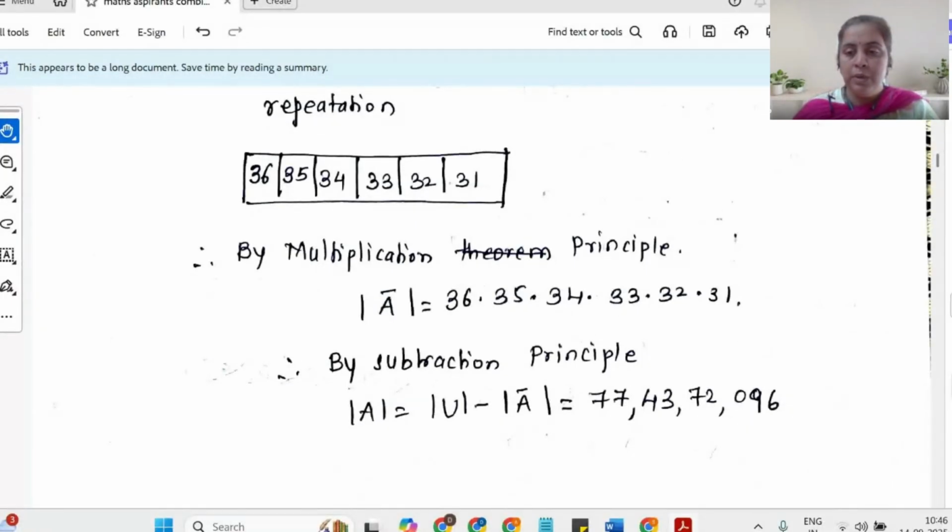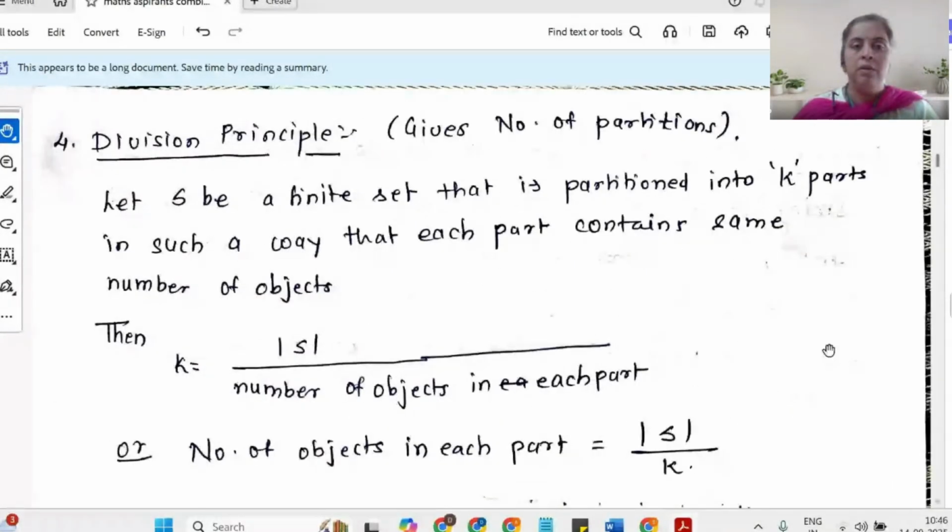Now, once we are done with the subtraction principle, we'll go ahead with the division principle. Division principle basically deals with the number of partitions or the size of a partition. You can look at it the way you want. I don't know how many of you are doing introductory combinatorics, but we have very nice chapters in duality towards the end discussing partitions. But from an exam point of view, I'm not going to talk about that right now.